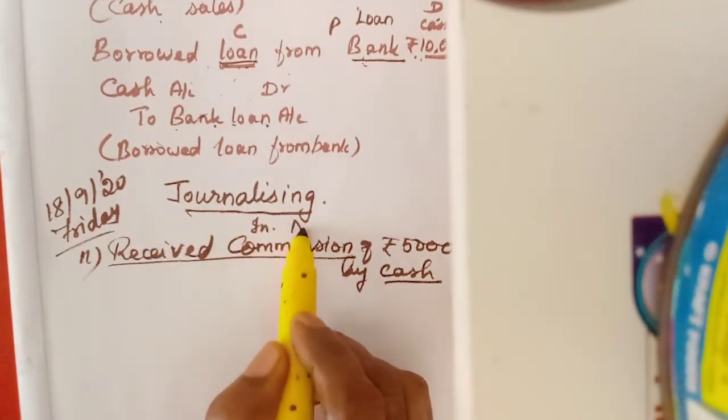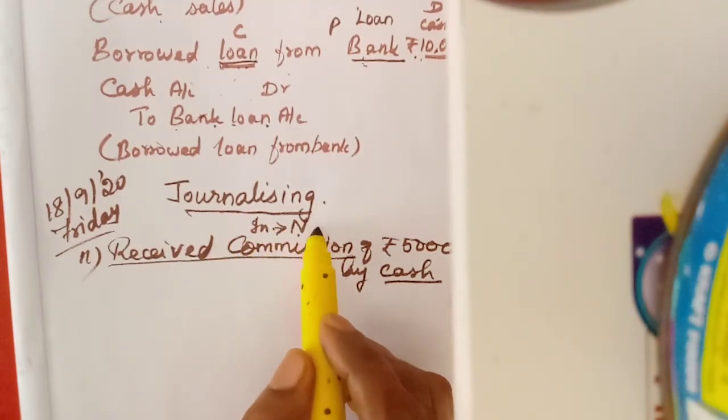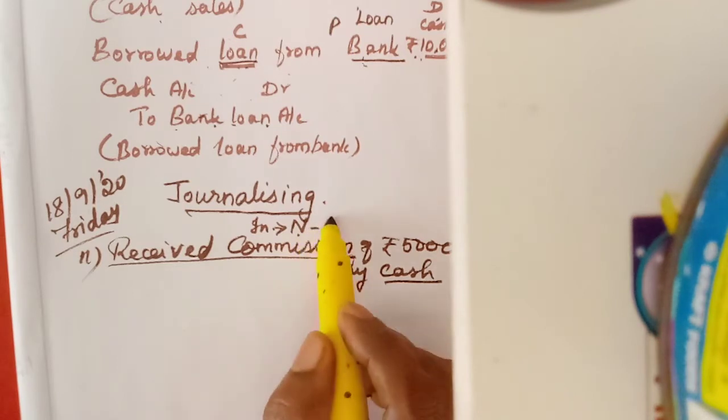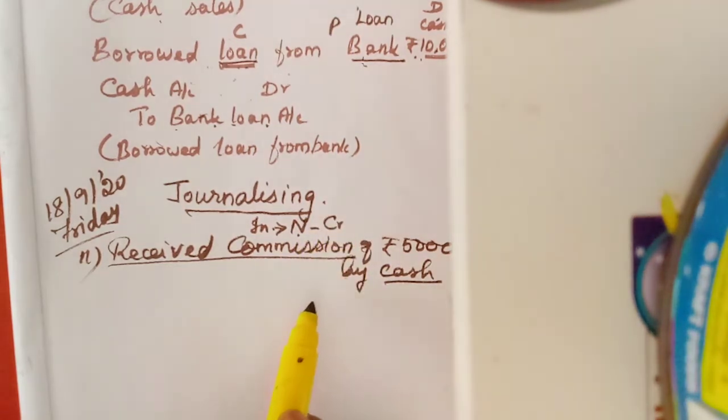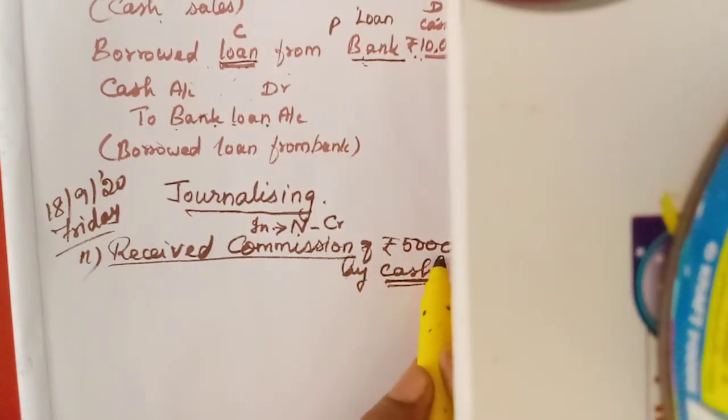So it is a nominal account. Nominal account, commission, what should we do? We should credit all income and gain. So it is an income, we should credit. Here cash. When we receive commission, 5,000 coming inside, isn't it? So cash, real account, debit what comes in. So we should debit. So now we say the journal entry.